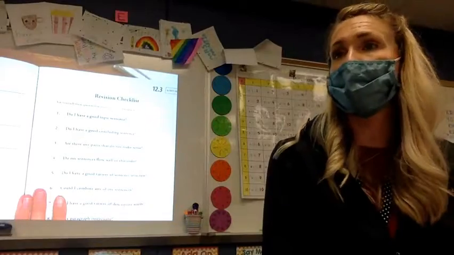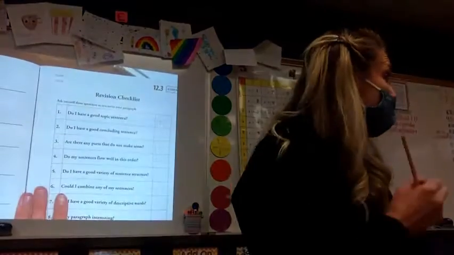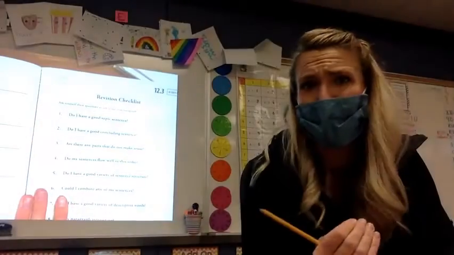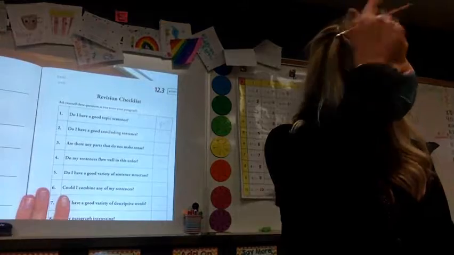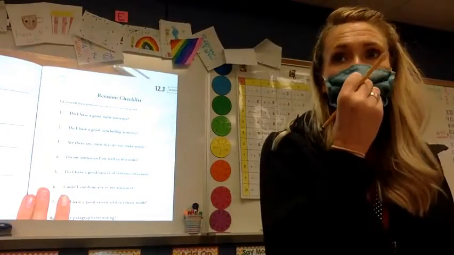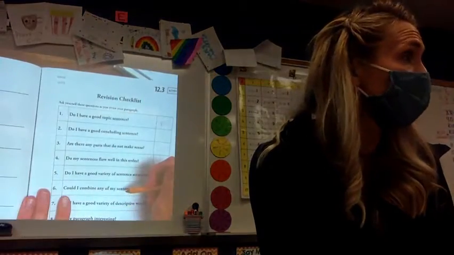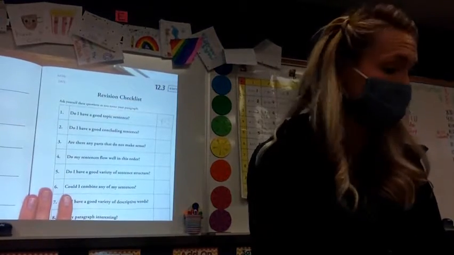Now, 3rd graders, my advice to you is as you're going through these pieces, whisper read it to yourself, because you would be amazed at how many silly little things you find, or you're like, wow, I skipped a word or two there, just because you're reading it out loud. Your brain thinks faster than your hands sometimes. It happens to me all the time. And you'll think you wrote a word or two down and you skipped it. And you know what? Your whole writing is going to be funky then. But if you read it out loud to yourself, you'll catch it.